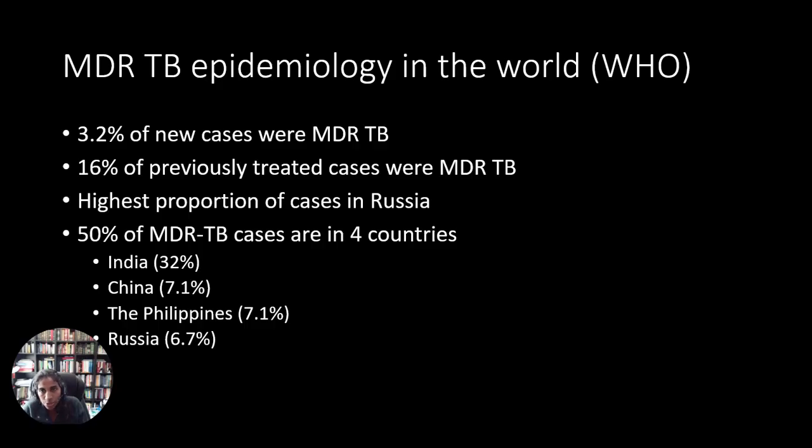Overall, the rate of MDR-TB is declining globally. 3.2% of new cases were MDR-TB. 16% of previously treated cases were diagnosed as MDR-TB. The highest proportion of MDR-TB cases are found in the Russian Federation. 50% of the world's MDR-TB cases are in 4 countries: India, which makes up 32% of those cases, China makes up 7.1%, the Philippines makes up another 7.1%, and then Russia, 6.7%.